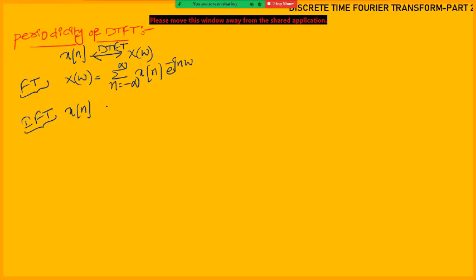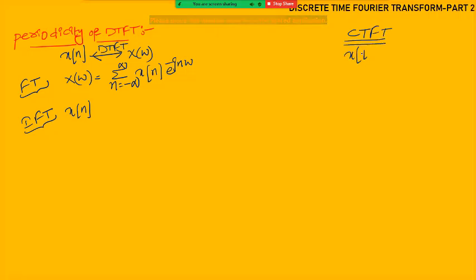Same thing we have done in the continuous time Fourier transform also. So here once again I will write the continuous time Fourier transform formulas. x of t has the Fourier transform X of omega.